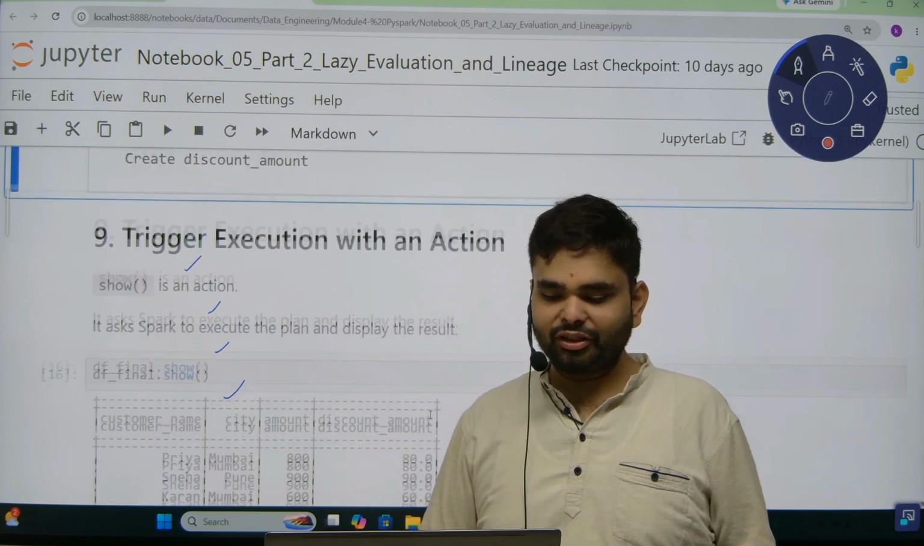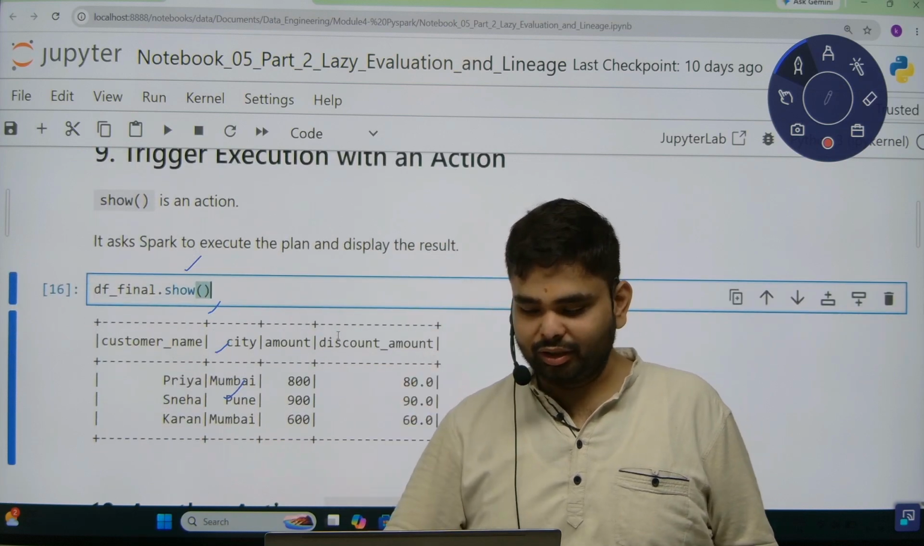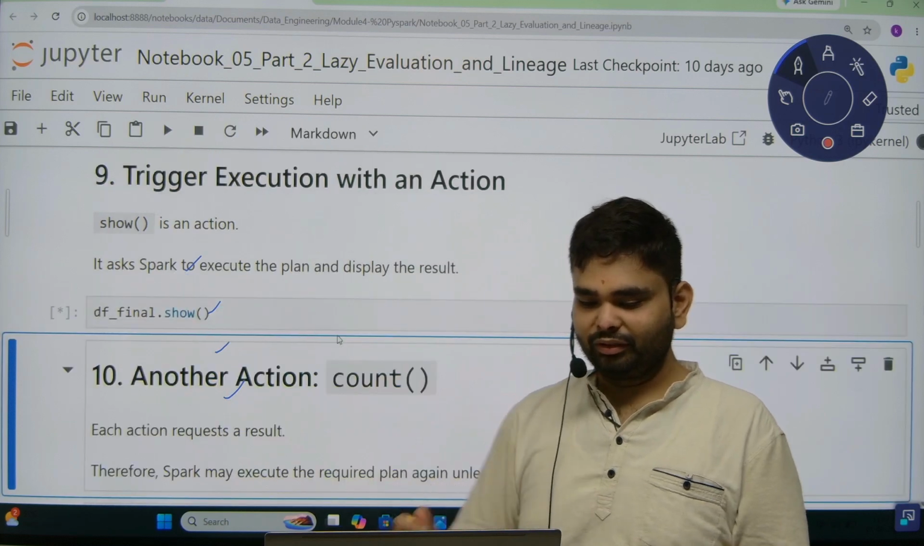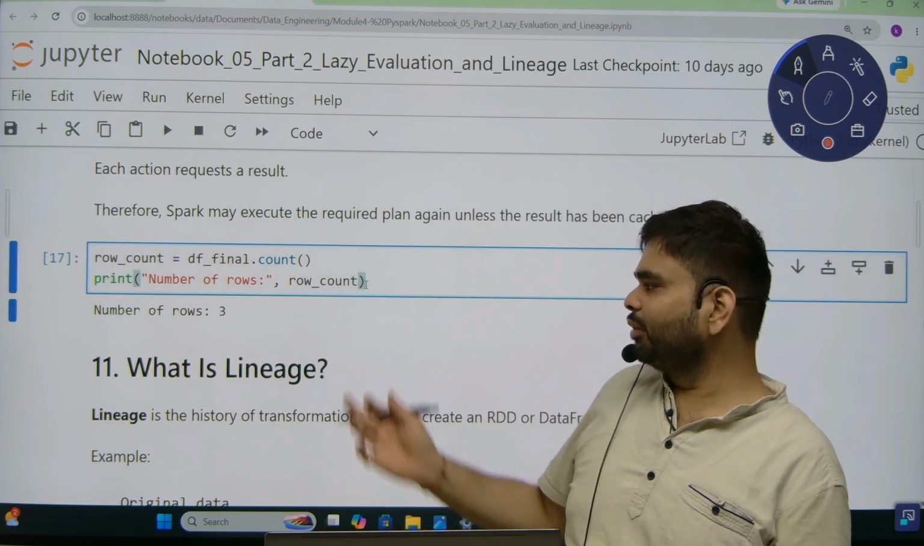Now to trigger these steps, see the time will be comparatively large as compared to the previous cell. See, it is still running. Similarly, we can use .count to get the number of rows.